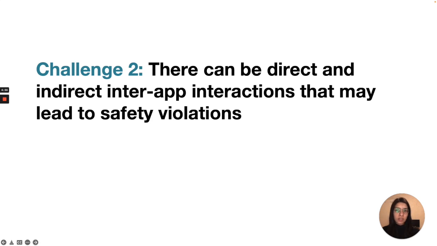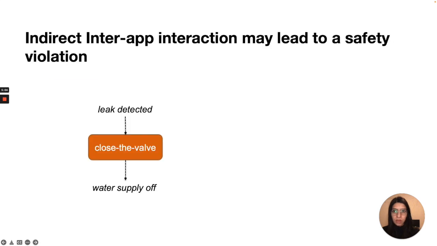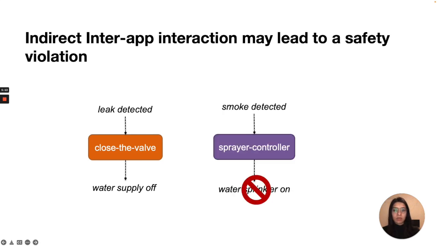Similarly, the next challenge is that there can be direct and indirect inter-app interactions that may lead to safety violations. For example, consider this indirect interaction between apps. The first app, which again detects a leak and then turns water supply off, and the second app which detects smoke and then tries to turn water sprinklers on. This is an example of a blocked action, which can have disastrous consequences.